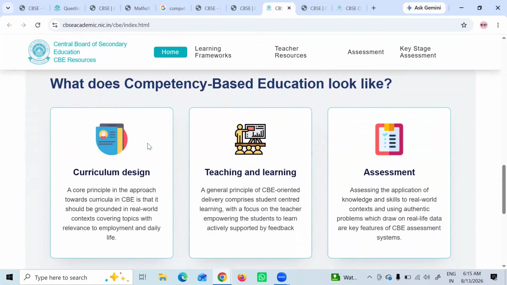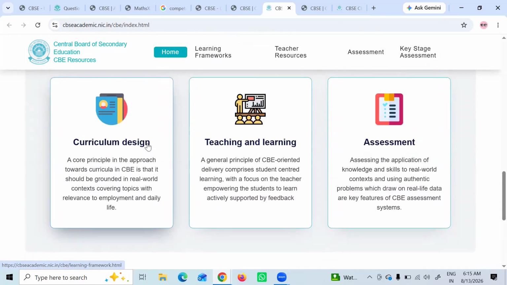Now look at this. What does competency-based education look like? The assessment part: assessing the application of knowledge and skills to real-world contexts, and using authentic problems which draw on real-life data, are the key features.